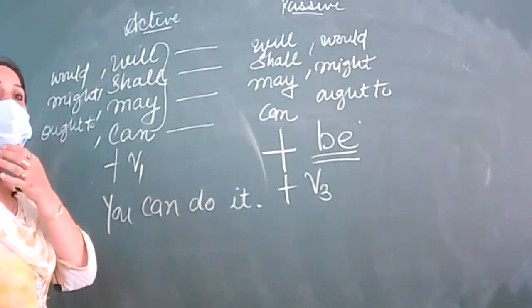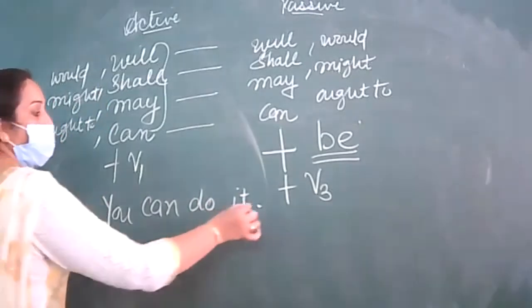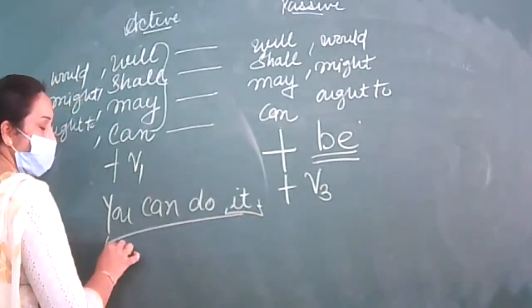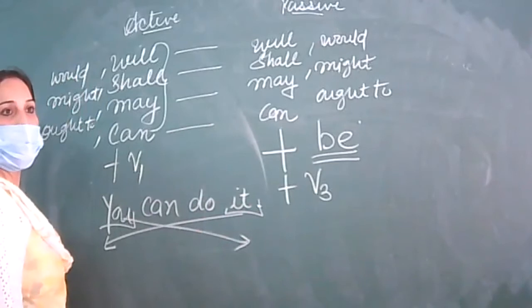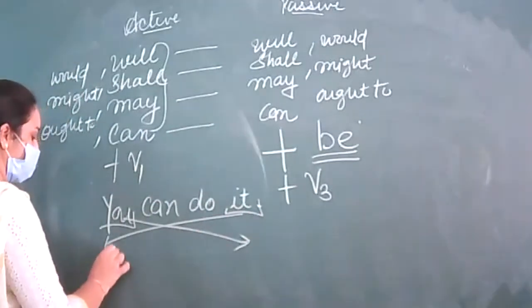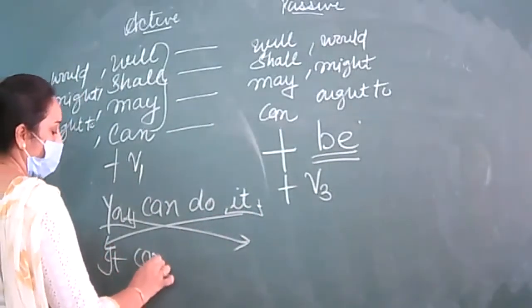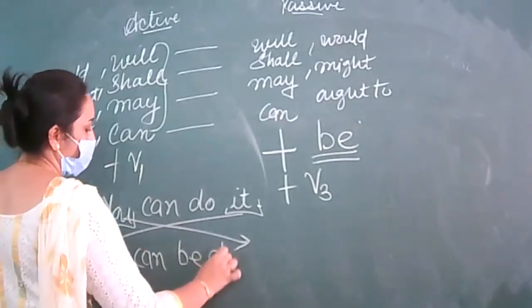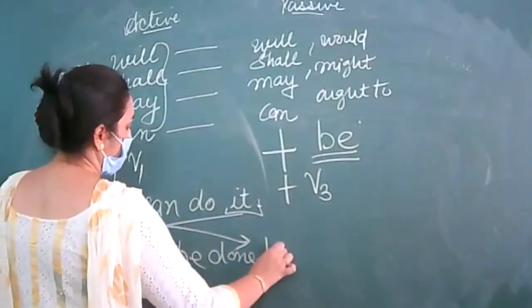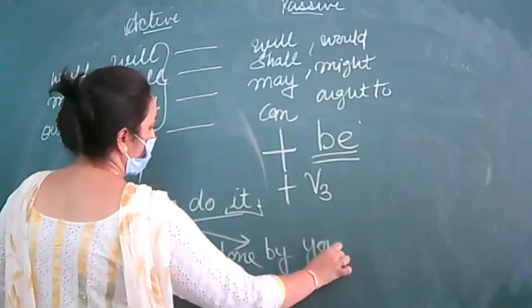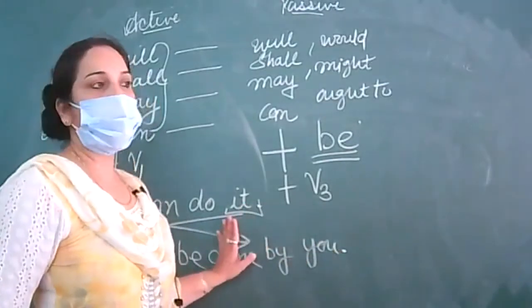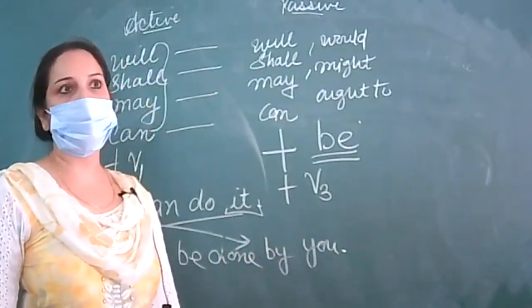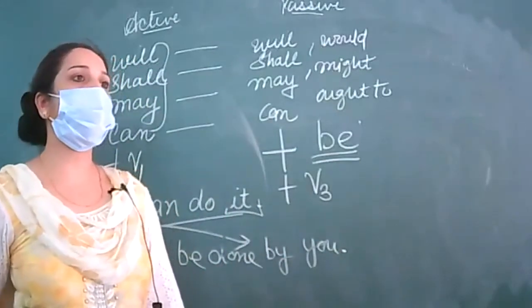So what will be its answer? This it will become the subject and this you will become the object. You can do it. It can be done by you. So you will be writing like this. So the concept is clear? Yes, sir.